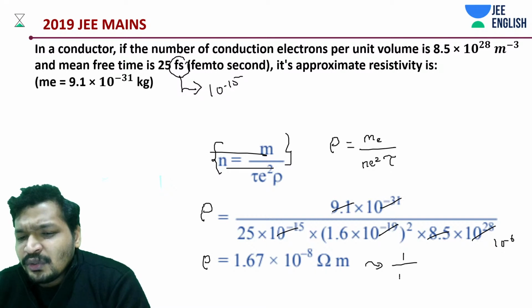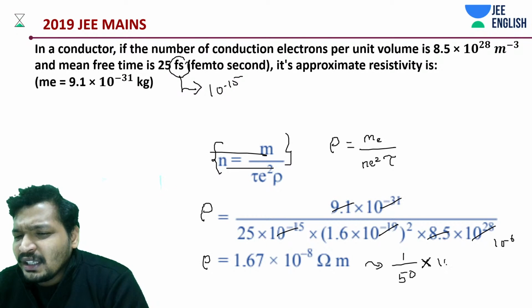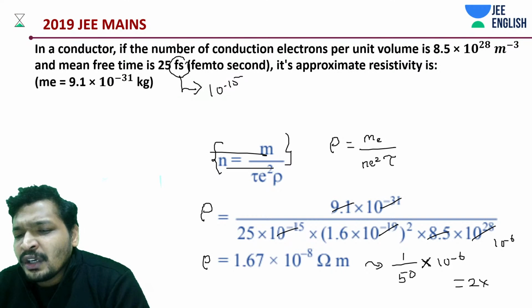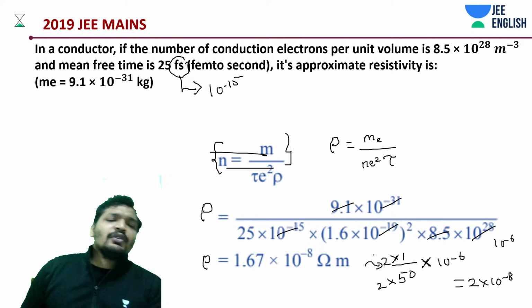Okay, you should not be doing even that detailed calculation. So this would be approximately how much? 2 into 10 to the power minus 8. Okay, this is one of the ways. You have the solution over here, but this is the way to go about it.